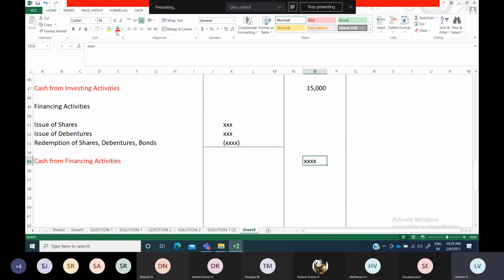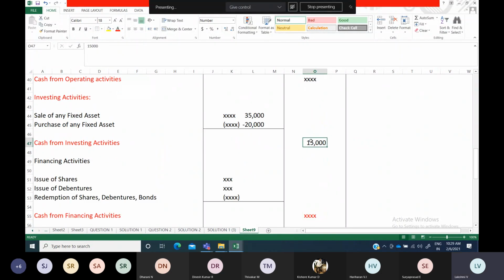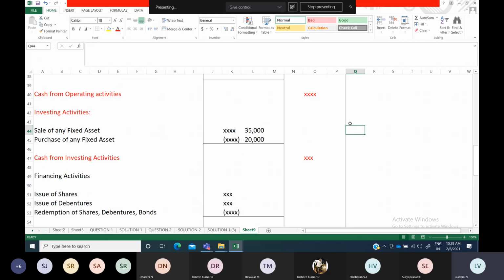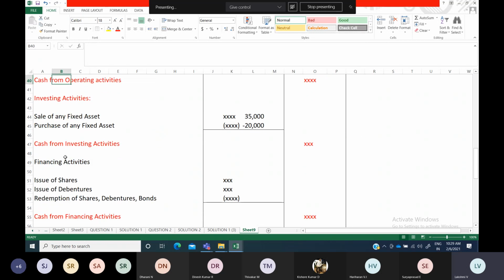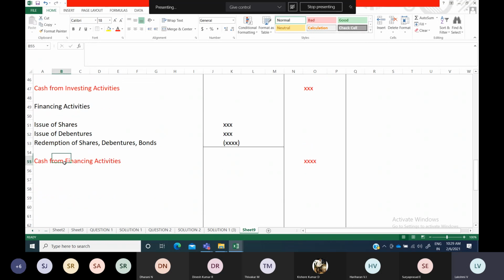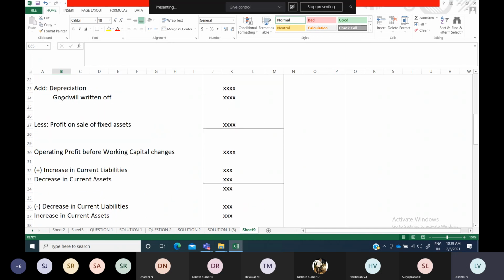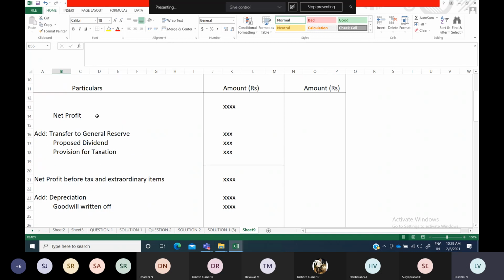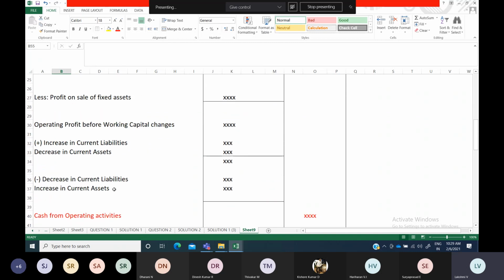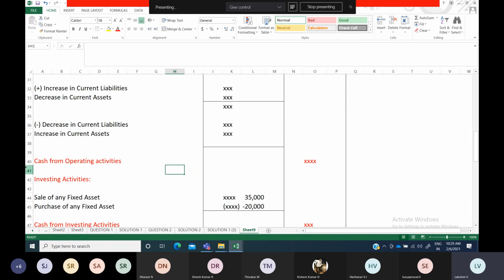So if you see all the things we have included, totally three major headings only we have. One is cash from operating activities, other one is cash from investing activities, third one is cash from financing activities. இது மூணு தான். But if you see, to find all these, we have to do several steps like this. It depends upon the question. So அந்த items எல்லாத்தையும் அந்த respective heading கீழ தான் காட்டுறோமா. So that you should be looking after.